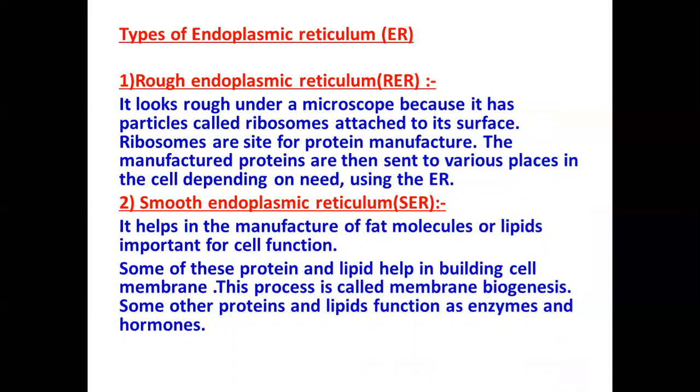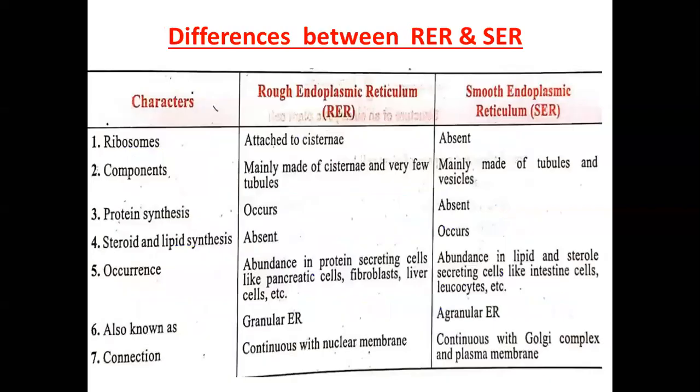Now, smooth endoplasmic reticulum helps in manufacture of fat molecules or lipids important for cell function. Some of these proteins and lipids help in building cell membrane. This process is called membrane biogenesis. Some other proteins and lipids function as enzymes and hormones.